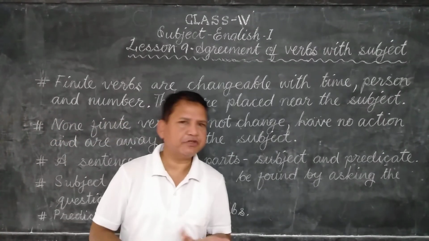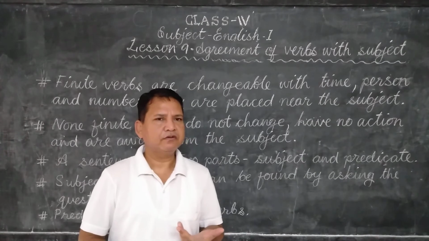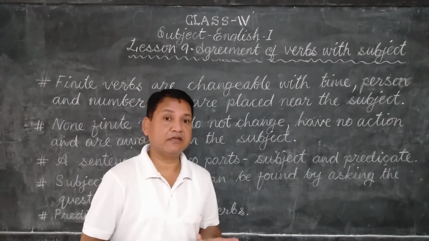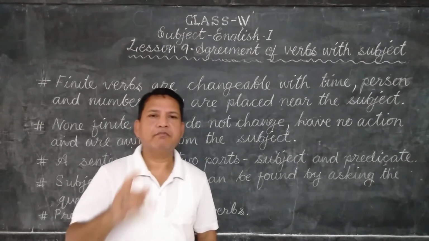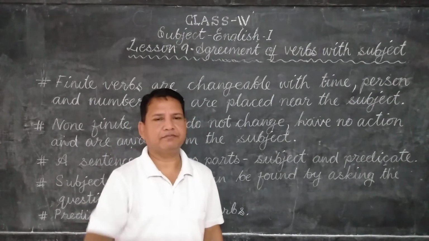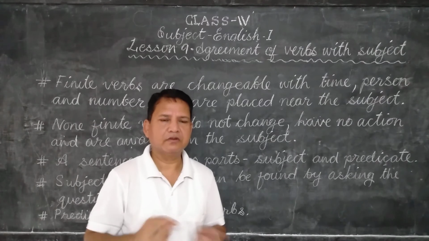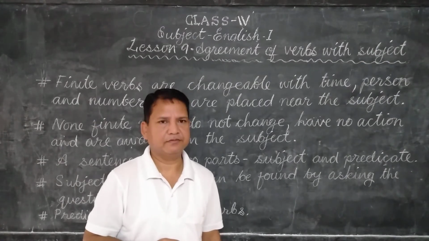Present tense, future tense. How will you decide whether the sentence is in past, present or future? By looking at the verb, which is changeable.